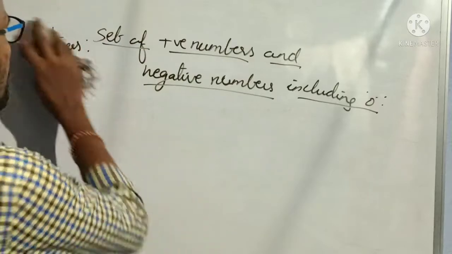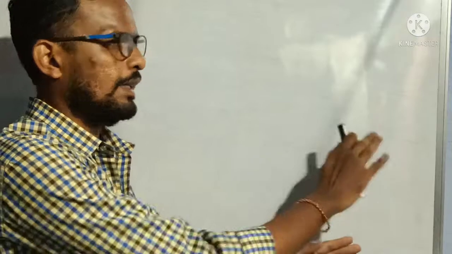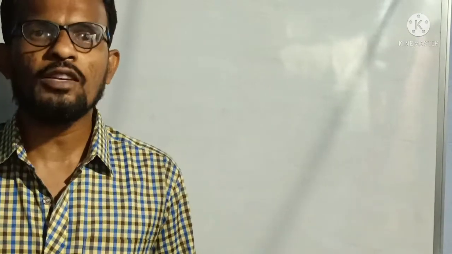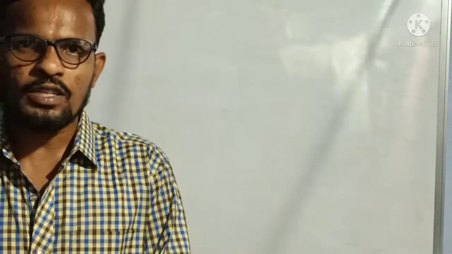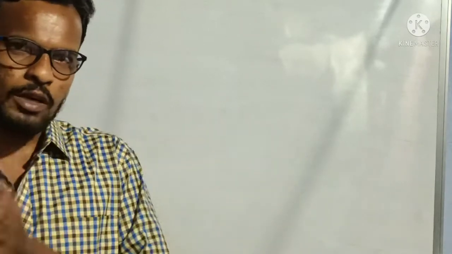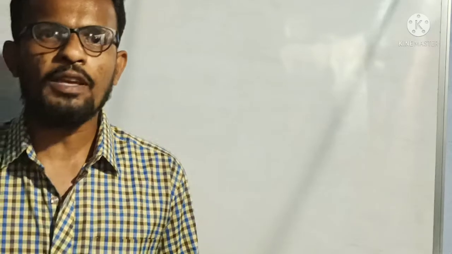And in the integers, after this we have discussed about representation of integers on the number line. How to represent integers on the number line, that also we have discussed. After that we have seen about comparison and ordering of integers, means how to compare which integer is greater, which integer is smaller, and how to arrange in ascending order, means smallest number to biggest number, again biggest number to smallest number, that also we have discussed, right? Those are the topics we have covered in our previous class.